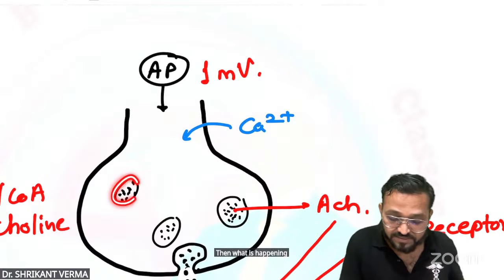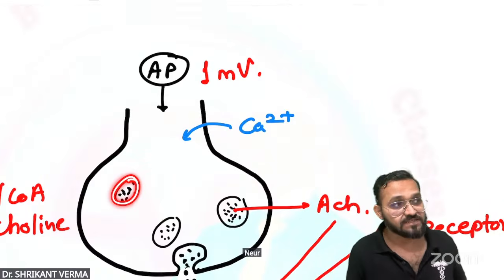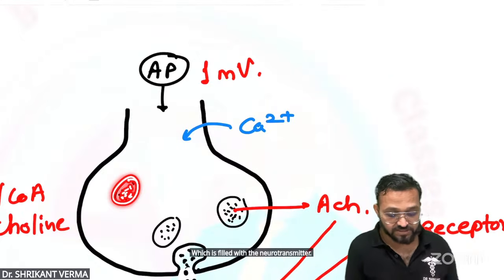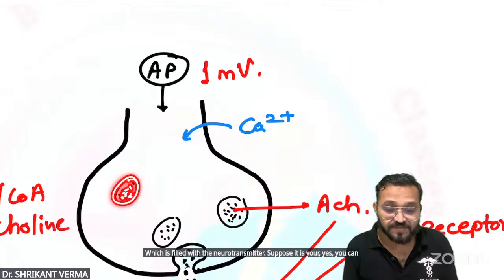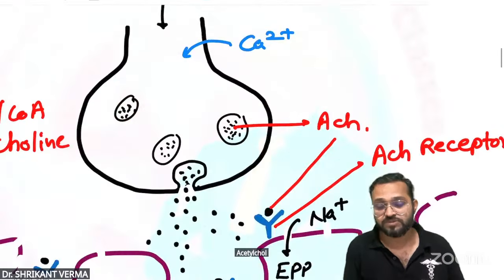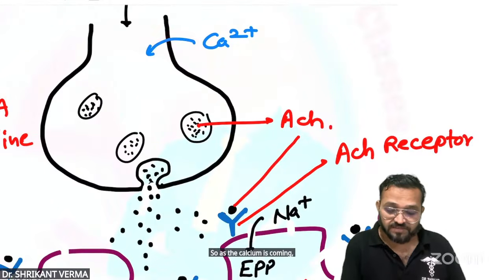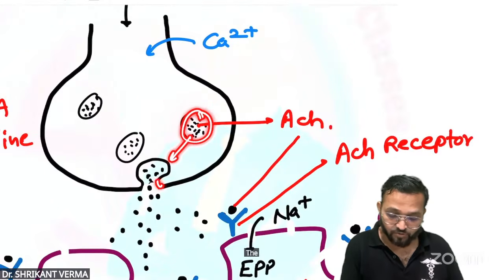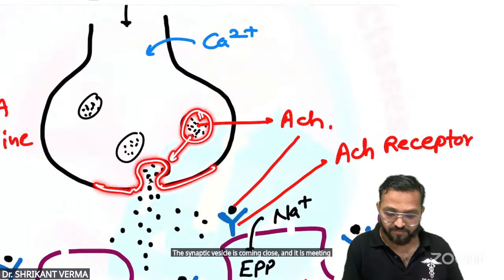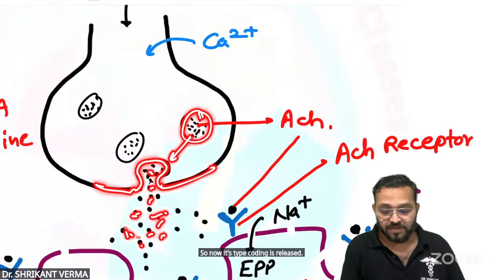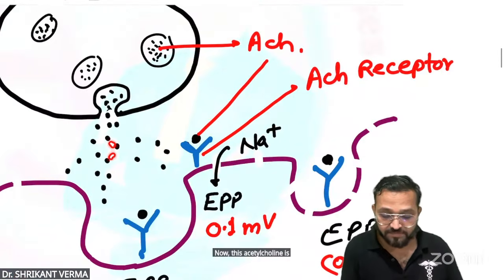Now as the calcium is moving inside, what is happening? This is the neurotransmitter vesicle which is filled with the neurotransmitter. Suppose it is acetylcholine. As the calcium is coming, the synaptic vesicle is coming close and meeting with the membrane, so now acetylcholine is released. Now this acetylcholine is going to the receptor.